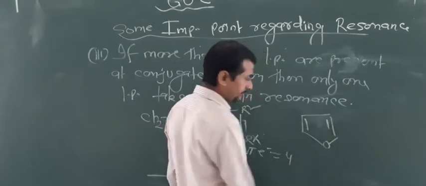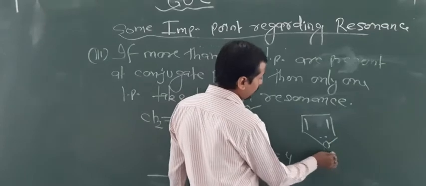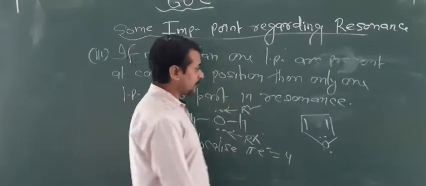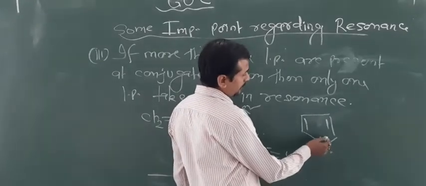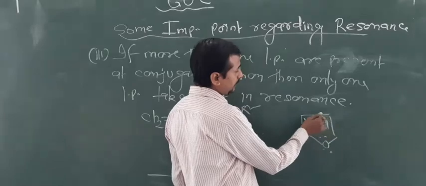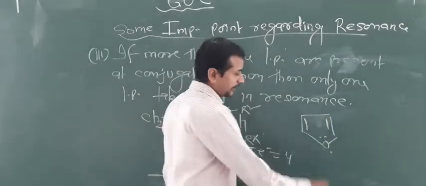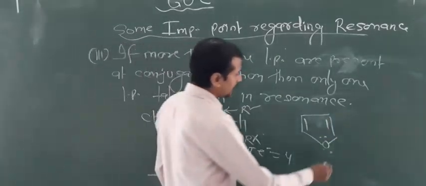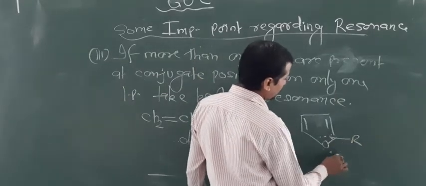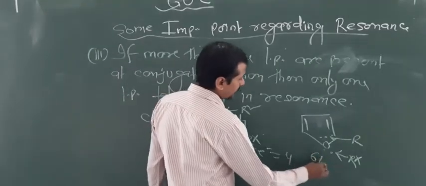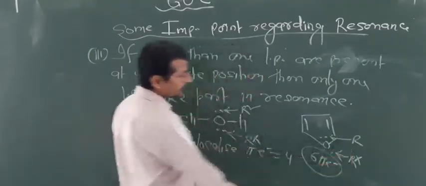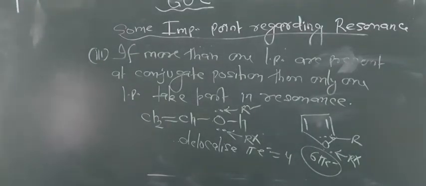Now one more condition: this is known as furan. This contains 2 lone pairs on the oxygen atom, but only 1 lone pair can take part in resonance. Look at here: lone pair, single bond, double bond, single bond, double bond, single bond, lone pair. So these show the conjugate position. Here again 1 lone pair takes part in resonance, but the second does not. Hence this has 6 delocalized pi electrons. So by this way we can know the importance of resonance.